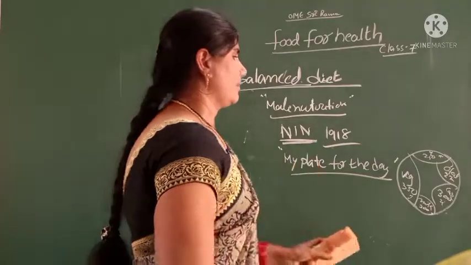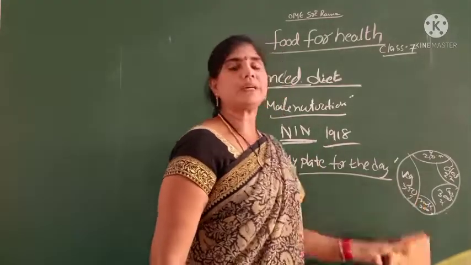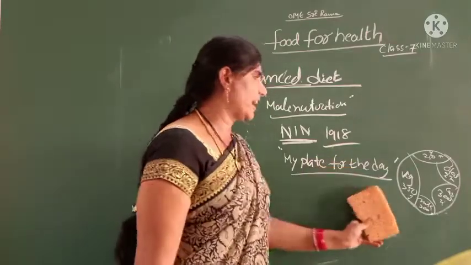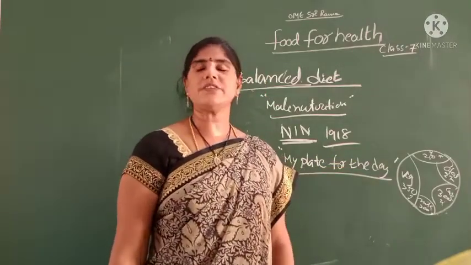Okay children, these are the nutritional quantities for my plate for the day.